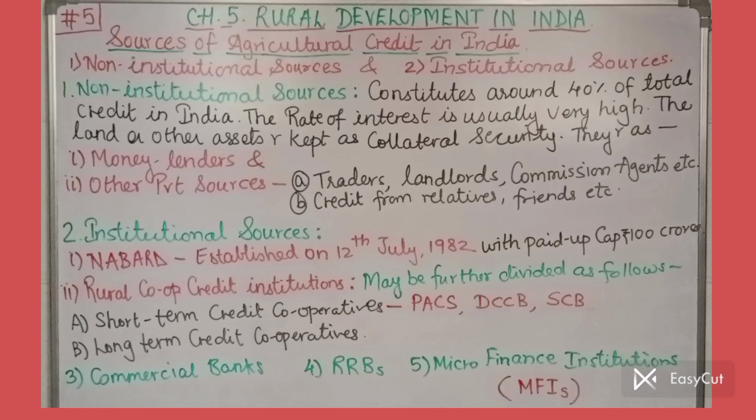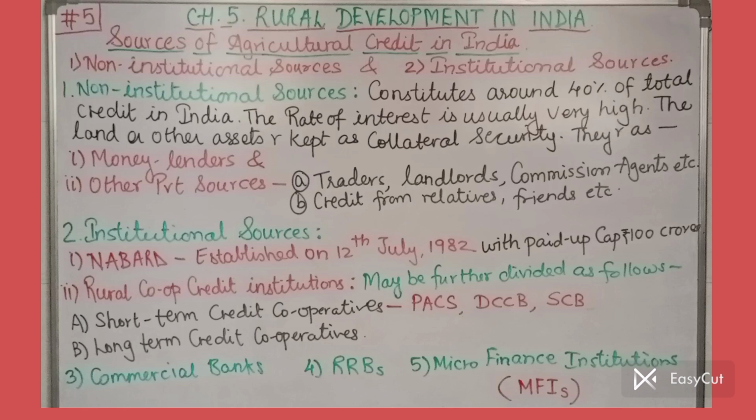Moreover, rural farmers also take credit from their relatives and friends. In that case, the rate of interest may differ according to the kind of relation you have with the person.